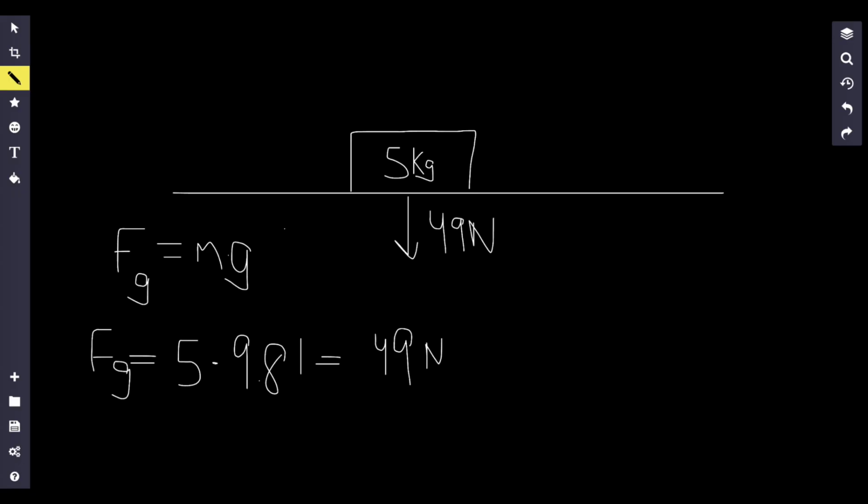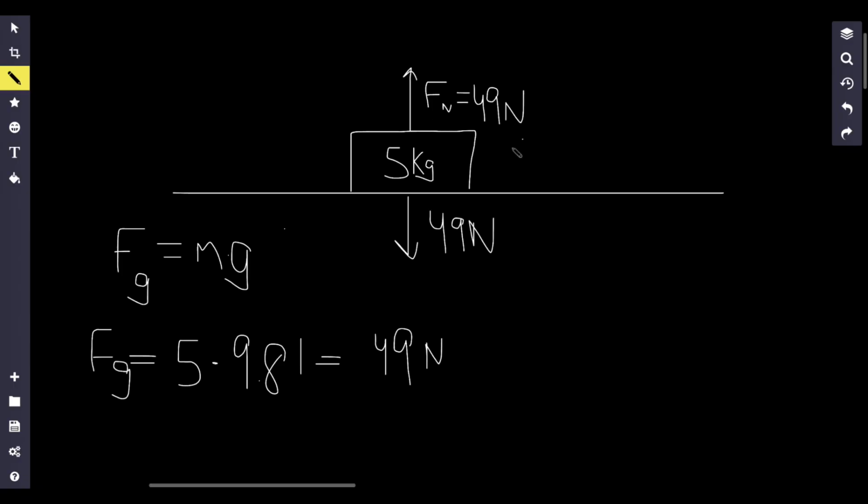Now, from the looks of this diagram, it kind of looks like this object is just going to drop downwards from the table and keep accelerating towards Earth's center. But that's not the case. Whenever you place an object on a table, it stays at rest. So there has to be a force counteracting this gravity force. And that's called the normal force. And this is going to be equal to 49 newtons as well.